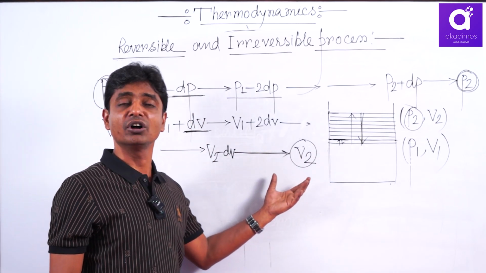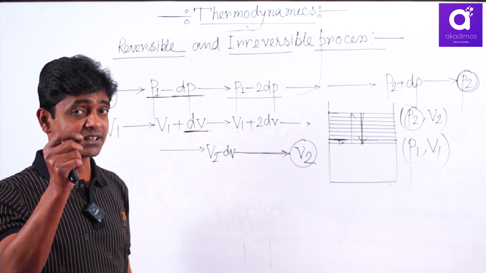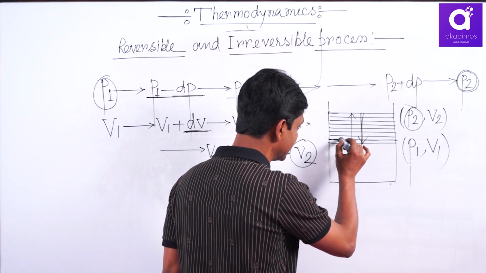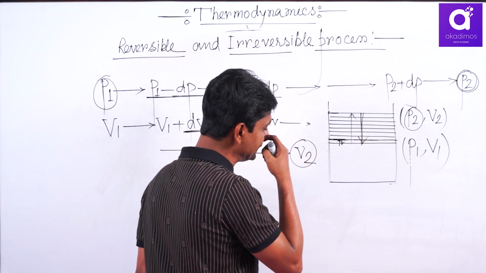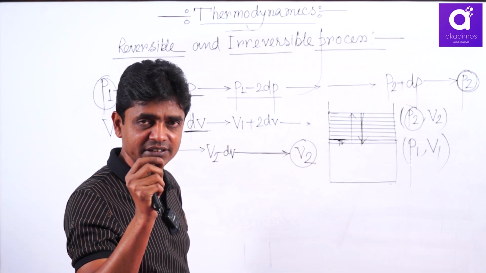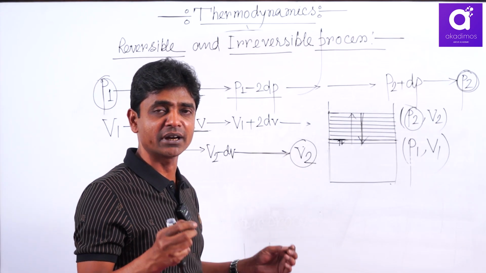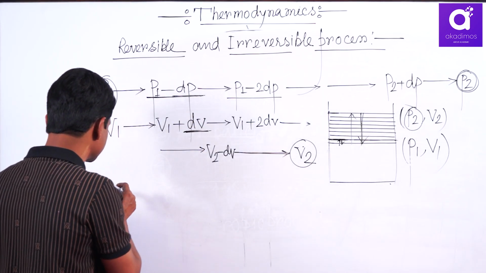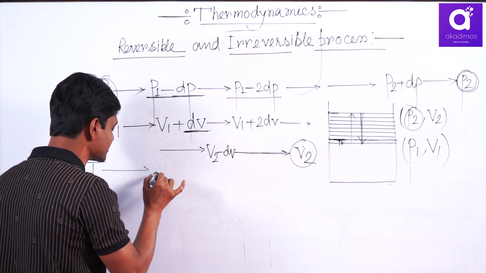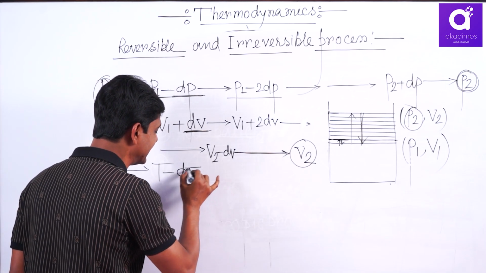Volume change is also continuous, and if I consider it an isothermal process, and here I have taken expansion, in each step a little bit of thermal energy of the system decreases, since expansion is work done by the system. That means let the initial temperature be T, and in the first step it decreases by dT.